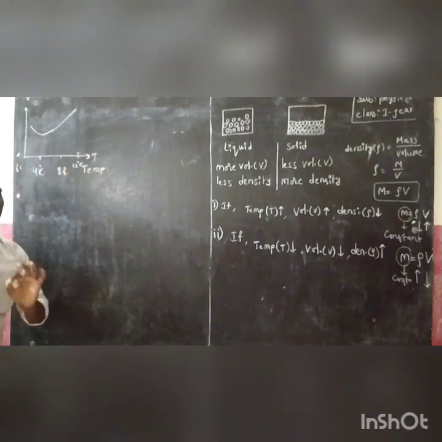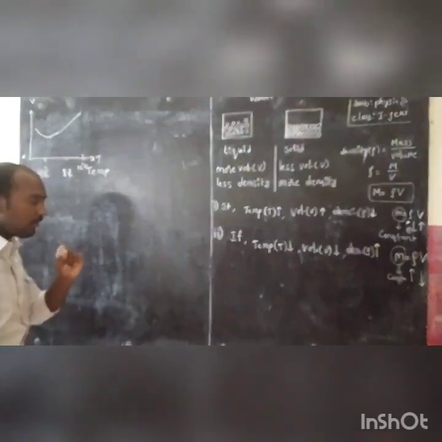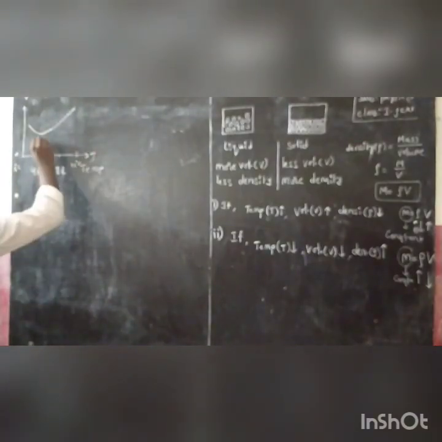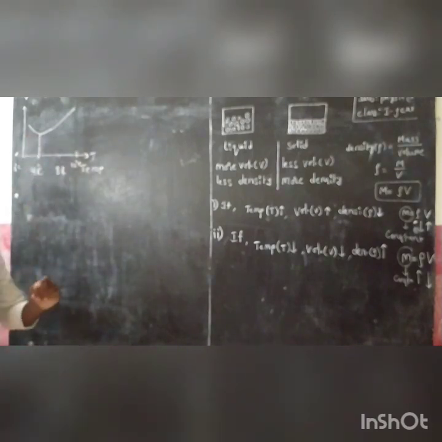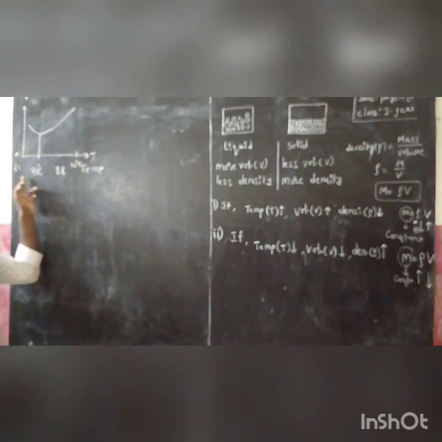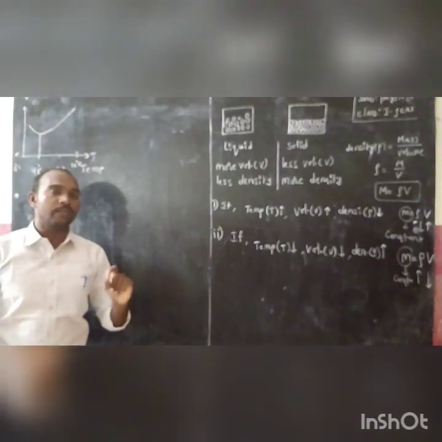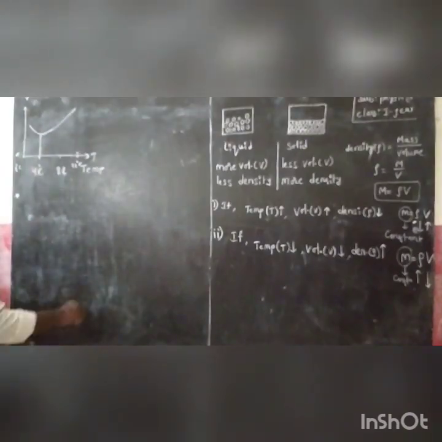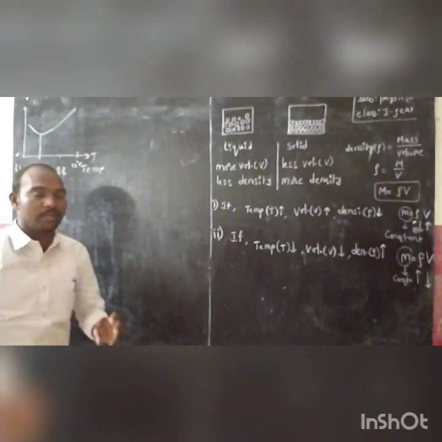But at a certain point, 4 degree centigrade, the graph shows the volume increases. In the range between 0 degree centigrade and 4 degree centigrade, the volume suddenly increases. That is the anomalous behavior of water.